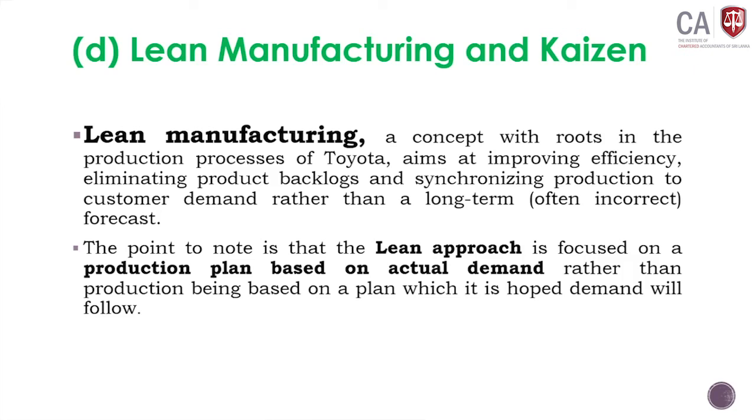I will take an example. Since they apply lean manufacturing based on current demand, in a situation like a pandemic, what will happen? If you have manufactured based on your forecast, you will be held up with a huge level of inventory. It might be useless and your working capital will be stuck in that.